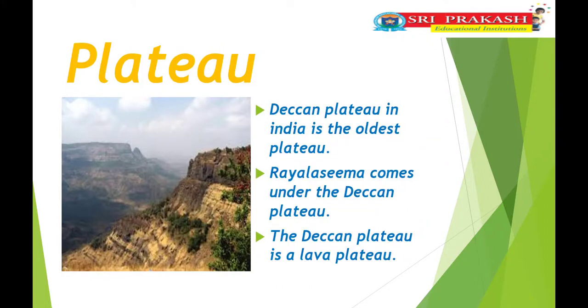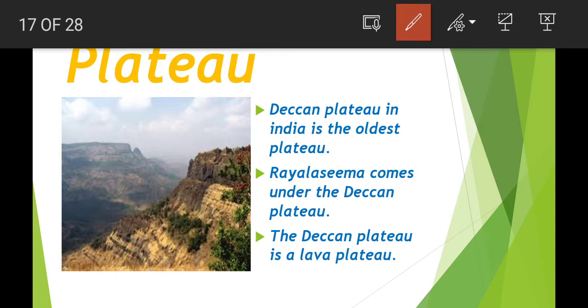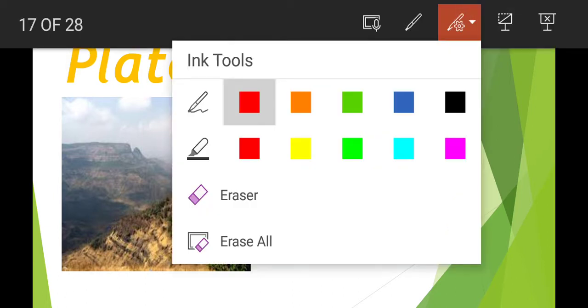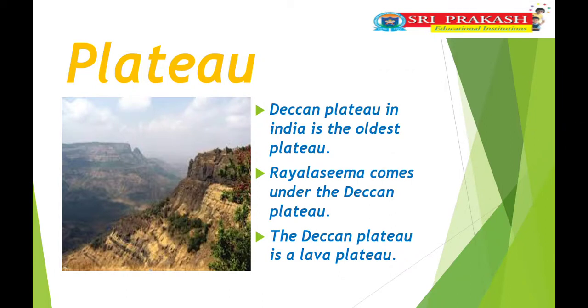And after that, children, in India we can observe the plateau. What kind of plateau, children? Our plateau is the Deccan Plateau. It is the oldest plateau, children. Rayalaseema comes under the Deccan Plateau. Rayalaseema means what regions, children? Four districts come under Rayalaseema: Chittoor, Anantapur, Kadapa, Kurnool. Rayalaseema is in the Deccan Plateau region. The Deccan Plateau is also a lava plateau, children. Okay, that is the plateau.